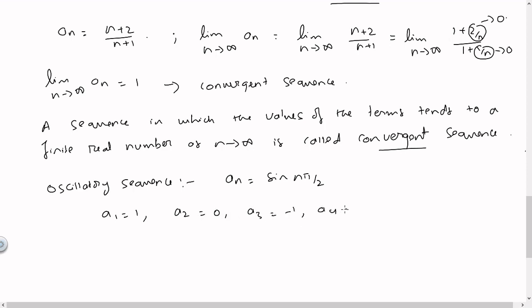And then a_4, if you see, it is 0. And then a_5 will be 1, and so on. So basically the value of the sequence will keep oscillating between minus 1 and plus 1. It neither approaches a finite real number as n tends to infinity, nor does it increase without any bound. So such a sequence we call an oscillatory sequence.